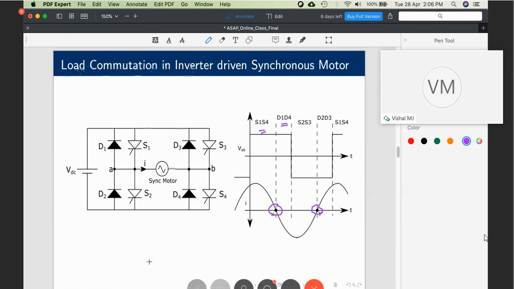And for this circuit to work, what is the only condition to be satisfied? The power factor has to be leading. The current should reach zero before the voltage does, and that is possible only with a synchronous motor. Hope the concept is clear.